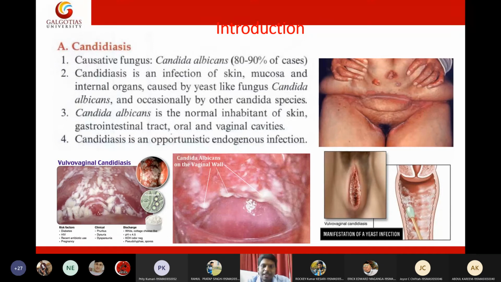Because we are staying healthy. If you have any immunocompromised condition, then only you will get this infection. So we need not be killed by any external sources. We have the killers on our body itself. So they are waiting for our death. They are always seeking an opportunity to kill us actually.